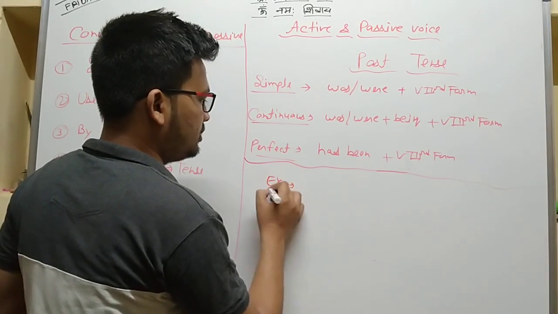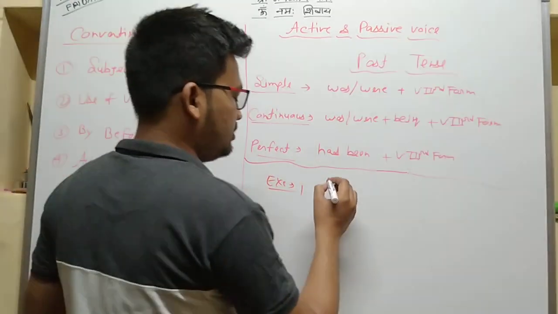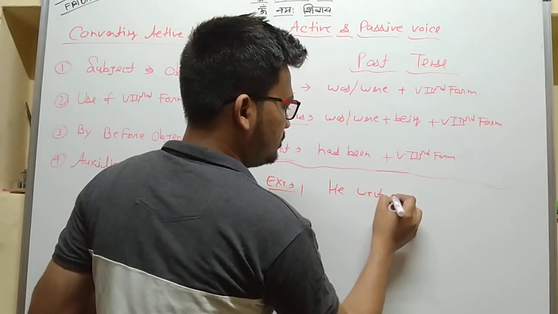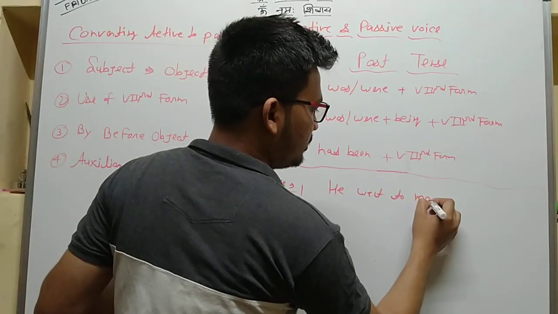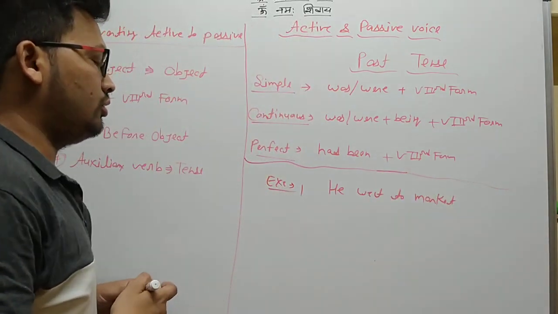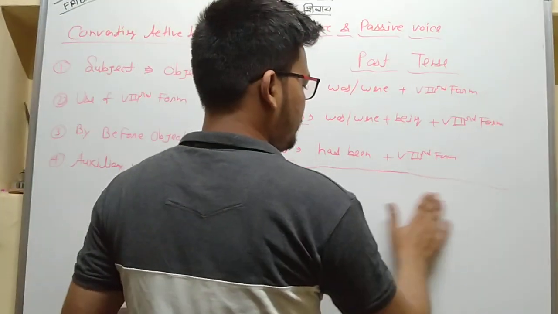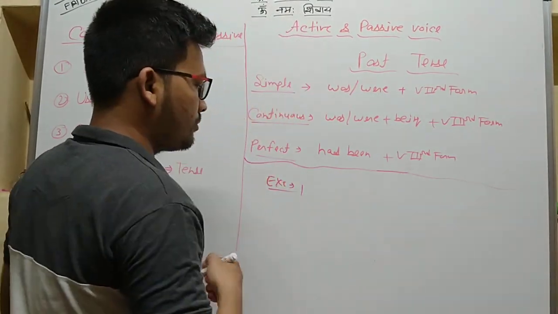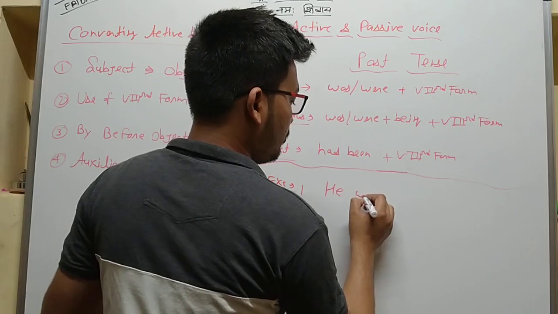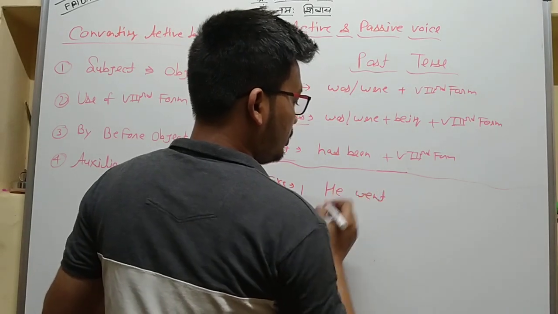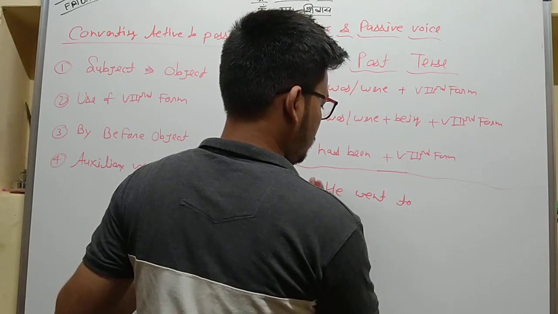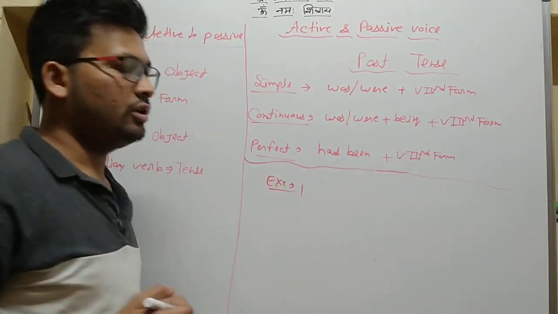Example first. Simple sentences. He went to school.